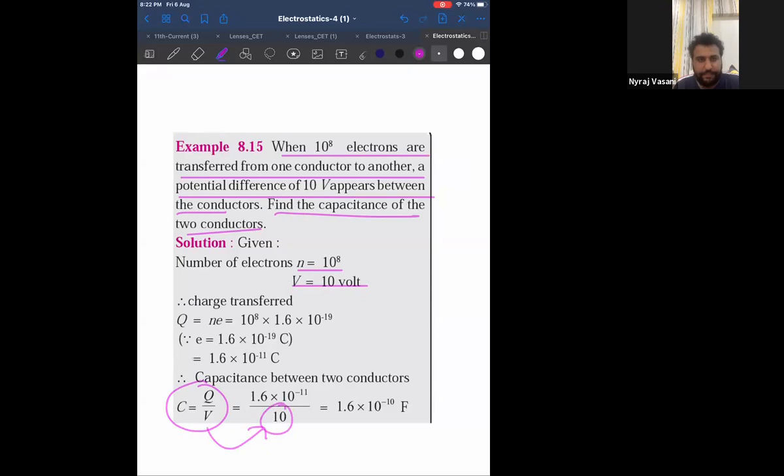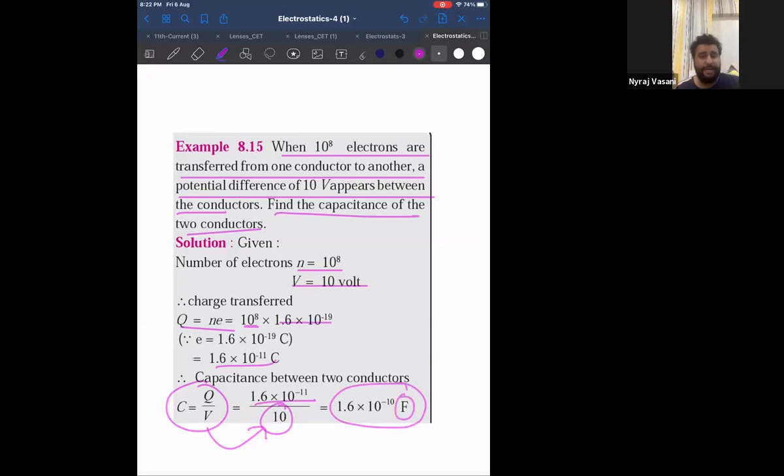That is direct. Now Q is not given in the question, but from 11th standard current electricity, I know the charge formula Q is equal to plus or minus NE. Is N given? Yes. Do you know the charge of an electron? Yes. Therefore, can I get the value of Q and divide by V? I will get the answer, and the unit of capacitance is farad.